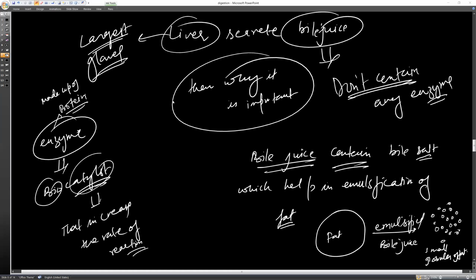Then tell me what would happen when larger molecules of fat are emulsified into smaller globules by the bile juice. What is the role of bile juice? Why is it converting larger globules of fat into smaller globules, and what is the benefit of doing that? Can anybody in the class tell me the benefit? Nobody in the class knows this?